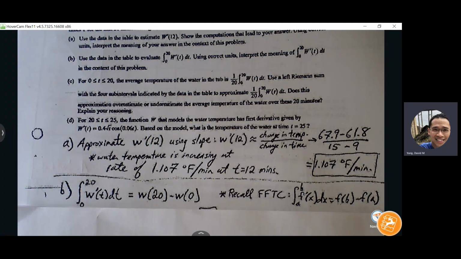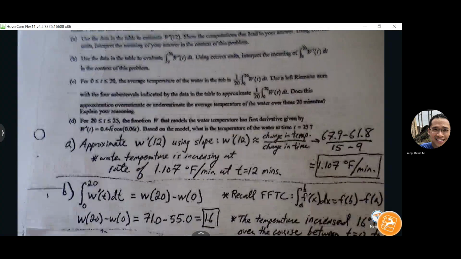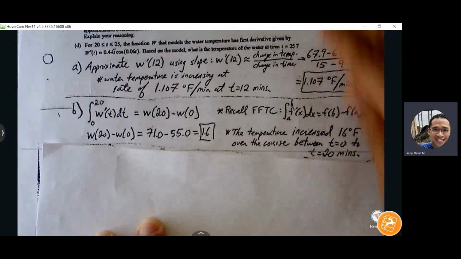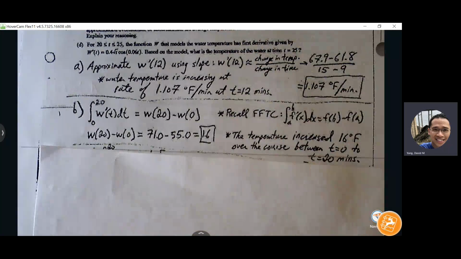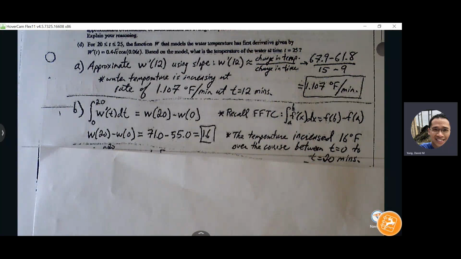This doesn't feel as easy to interpret, but if you can use the first theorem, then this feels a lot easier to verbalize and to make sense of. At the 20th minute, the temperature of the water is 71 degrees. At 0 minutes, the temperature of the water is 55 degrees. So we know that over the course of those 20 minutes, the temperature increased by 16 degrees.